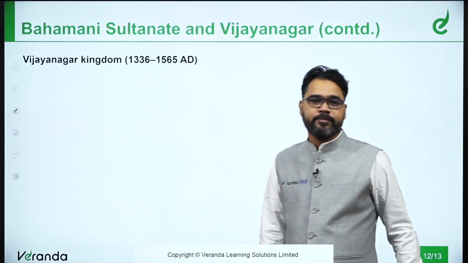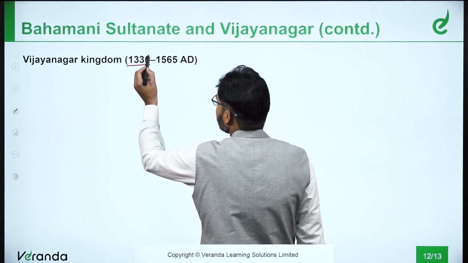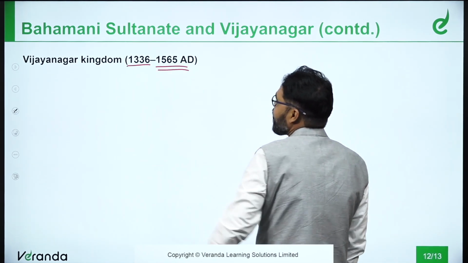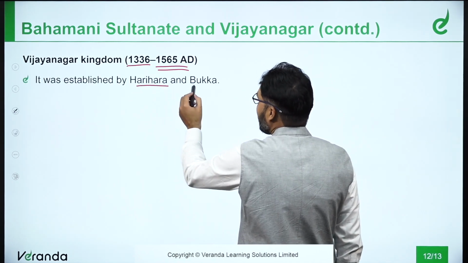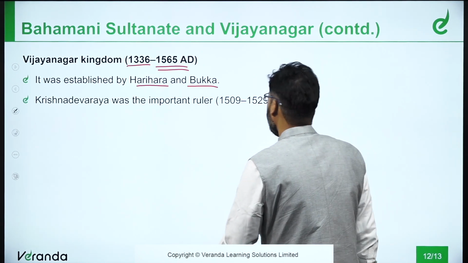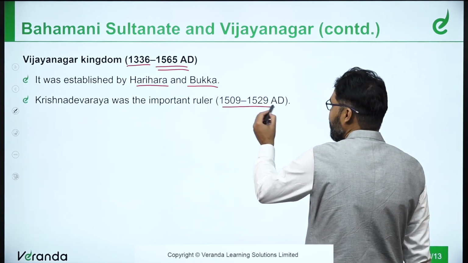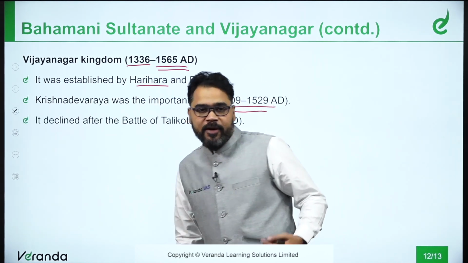Now, the Vijayanagar kingdom got started in the year 1336 and lasted till 1565. It was established by two people, Harihara and Bukka. Krishnadev Rai, like I said, was the most important ruler. He ruled for 20 years, from 1509 to 1529 AD. It declined.